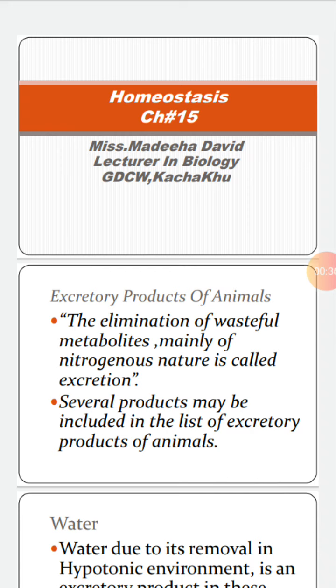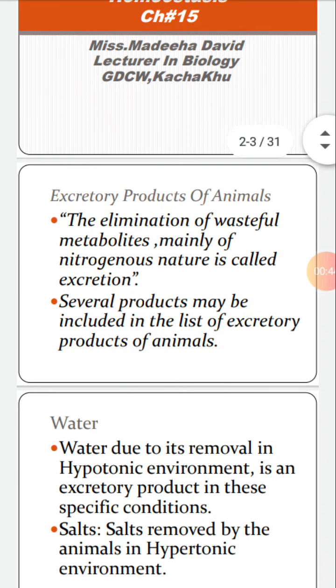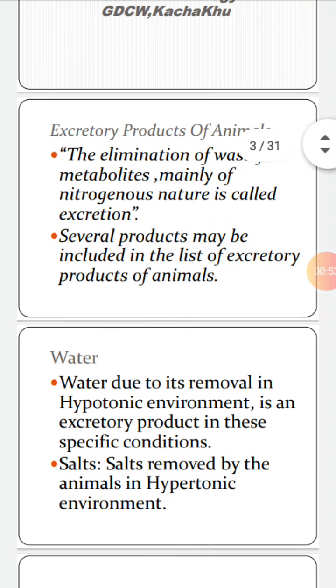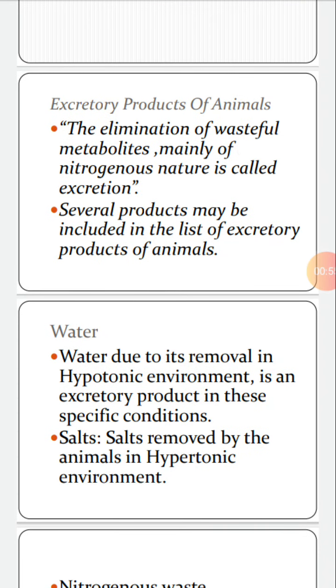Several products may be included in the list of excretory products of animals, like they remove or excrete out different types of substances. Number one is water. Water, due to its removal in hypotonic environment, is an excretory product in these specific conditions. They also remove salts. Salts are removed by animals in the hypertonic environment.